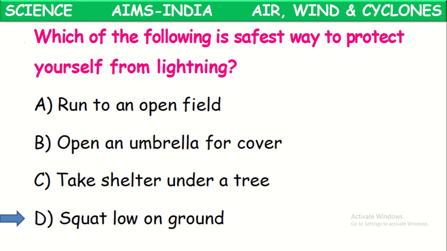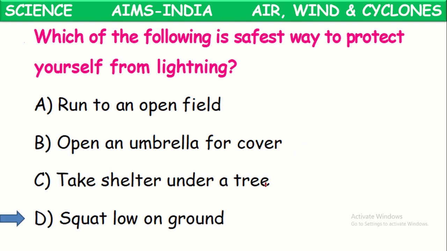Which of the following is the safest way to protect yourself from lightning? Which will be the safest? Already it is given. Let us see the options given. Run to an open field. Is it safe? No. Open an umbrella for cover. No, it is also not safe because that umbrella might have a metallic rod in the middle that may attract the electrical power from the thunder. So that is not safe.